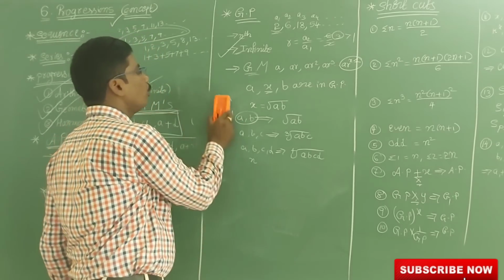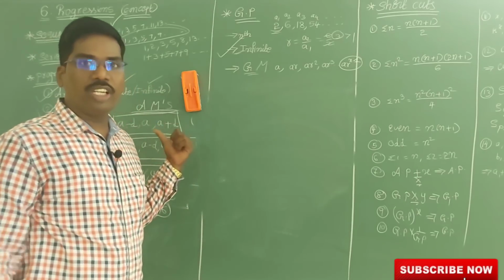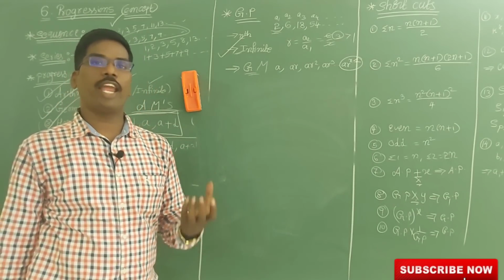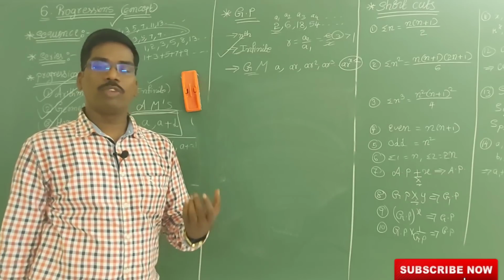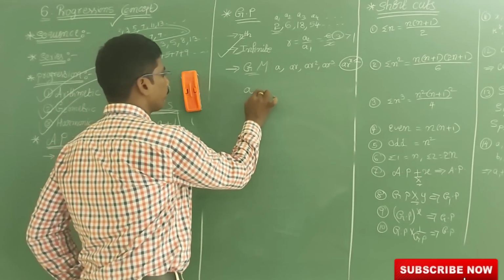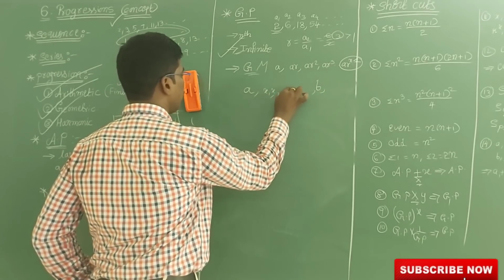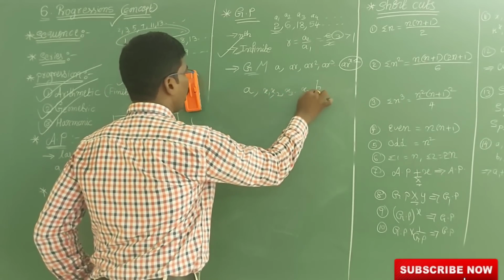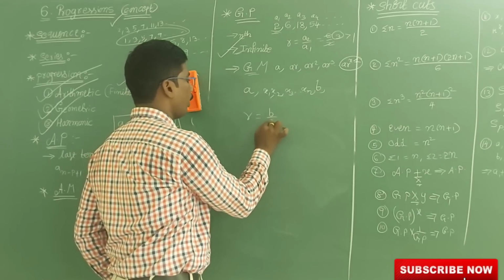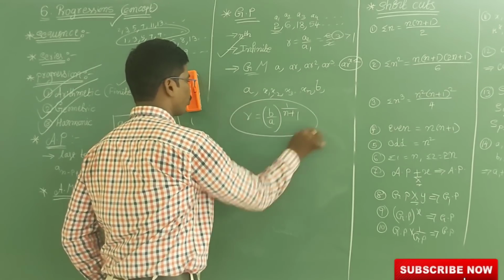Now we are going to discuss inserting geometrical means. In arithmetic progression we found how to find n terms in between A and B. Now, for geometrical means between A and B, if there are x1, x2, x3, like that xn terms, then the common ratio R is equal to B by A whole to the power of 1 by n plus 1.